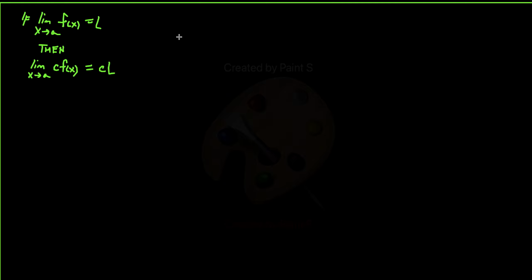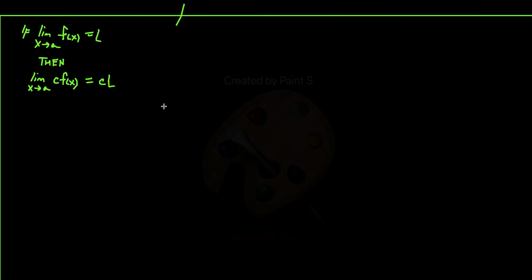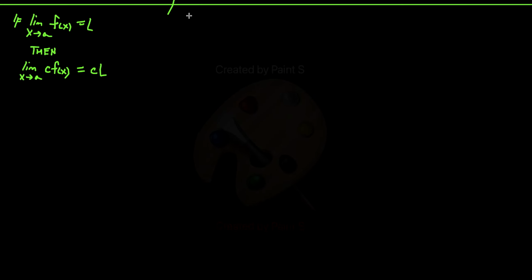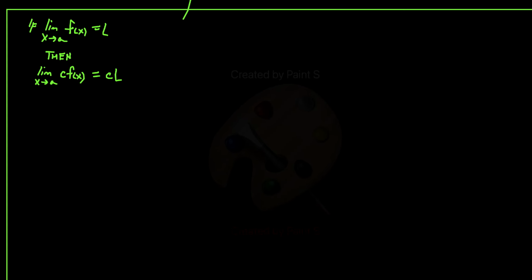So in this case, we want to show that for all epsilon greater than 0, I could always find some delta greater than 0 such that the following is true.